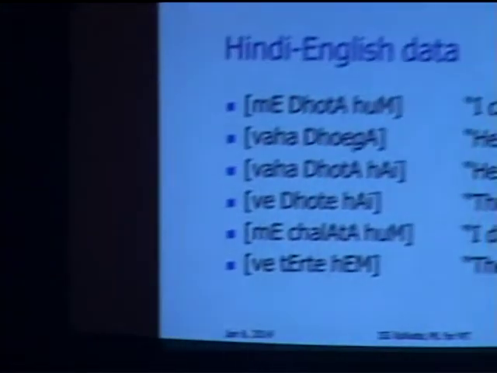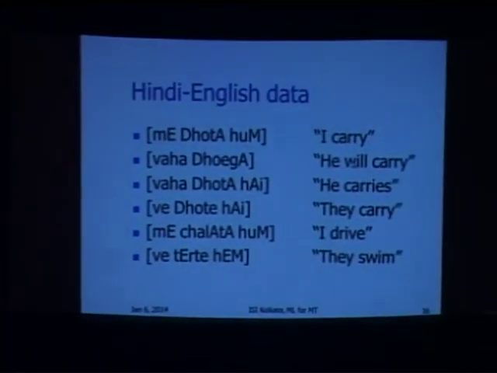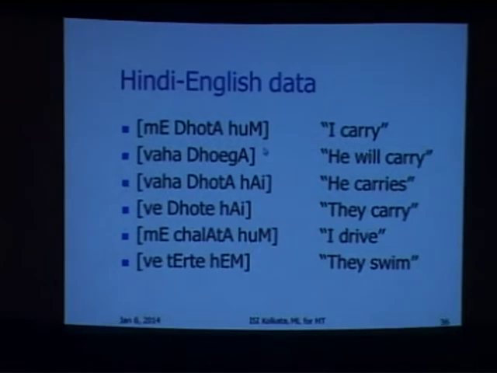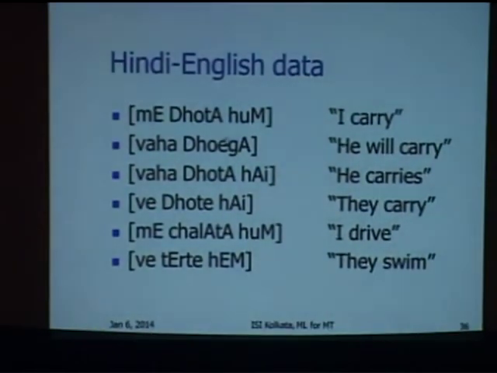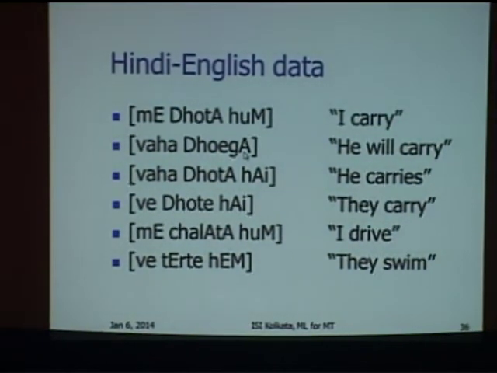I think "ega" corresponds to "will". Okay. So I will carry will become मैं ढोएगा. मैं ढोएगा and "who" also will. Okay. So this we know is wrong. Why did it work for Czech and why not for Hindi?